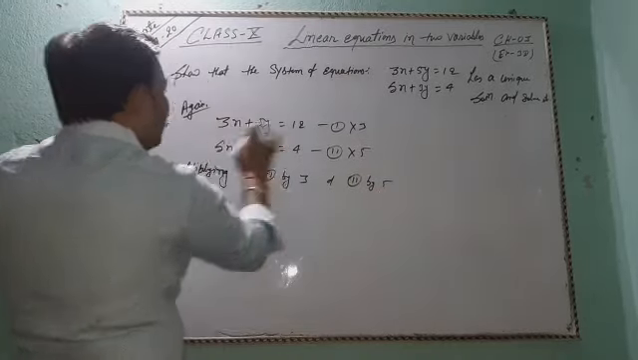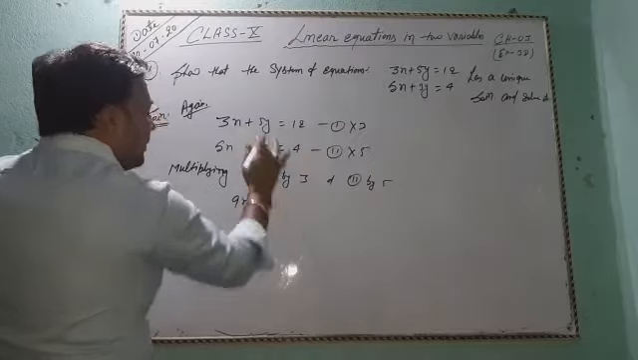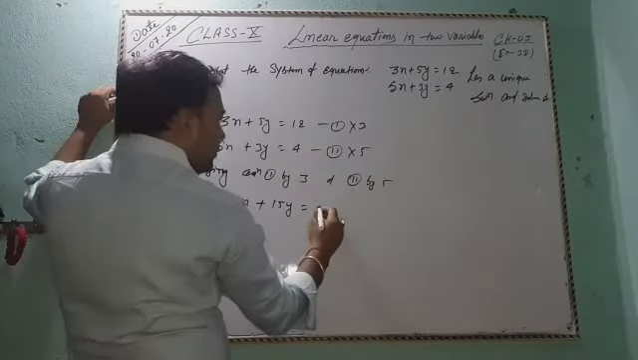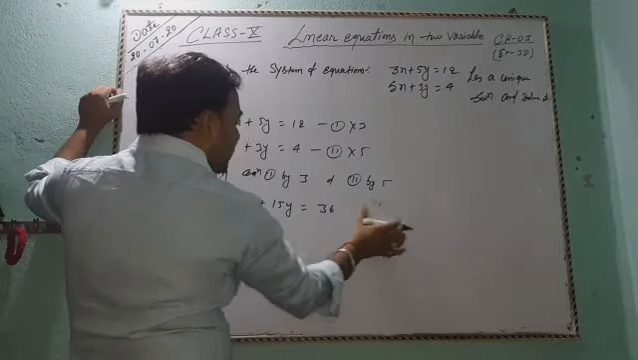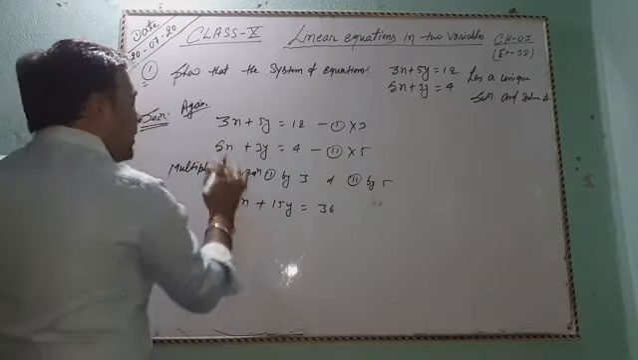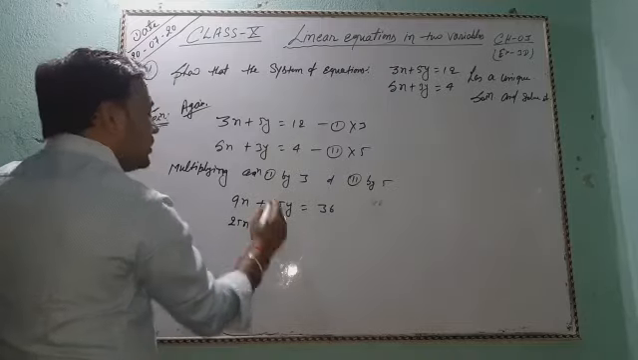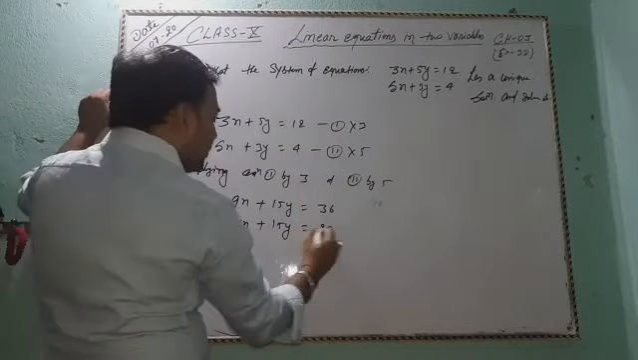So 3 times 3 is 9x, 3 times 5 is 15y, and 12 times 3 is 36. And 5 times 5 is 25x, 5 times 3 is 15y, and 5 times 4 is 20.